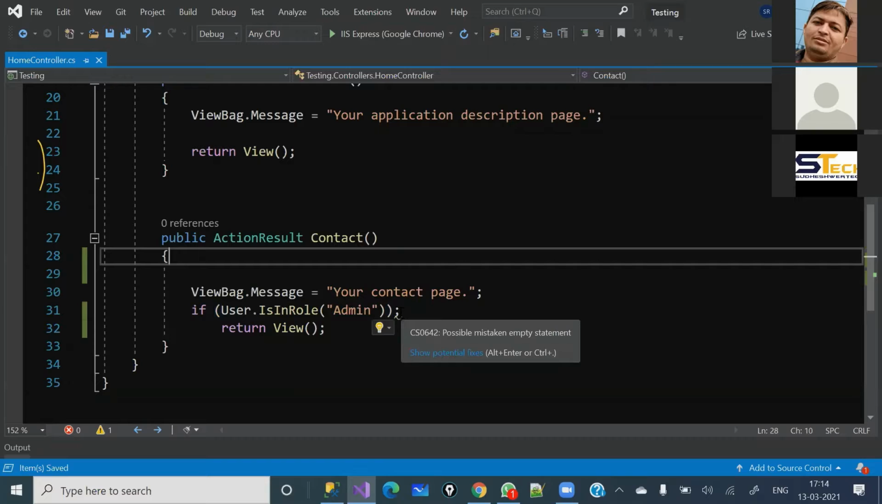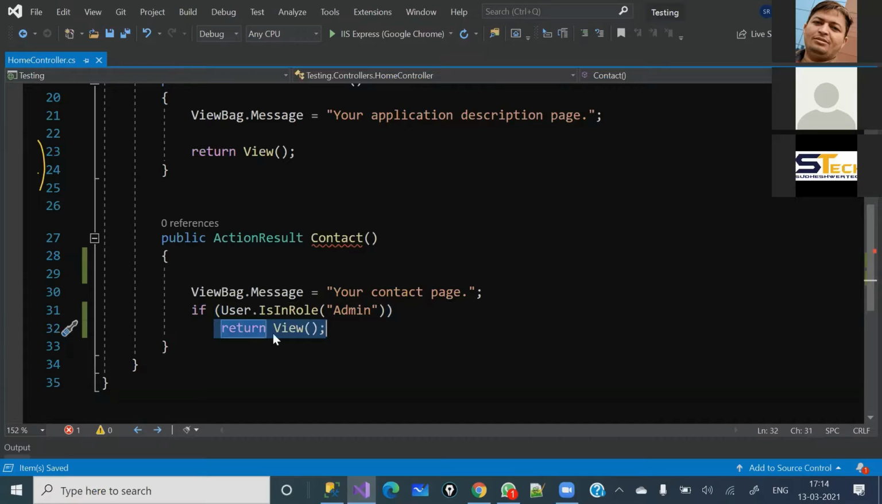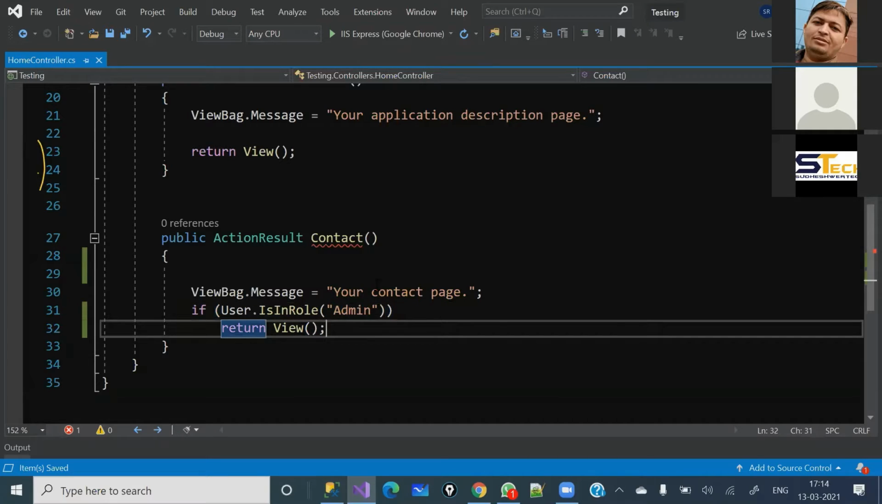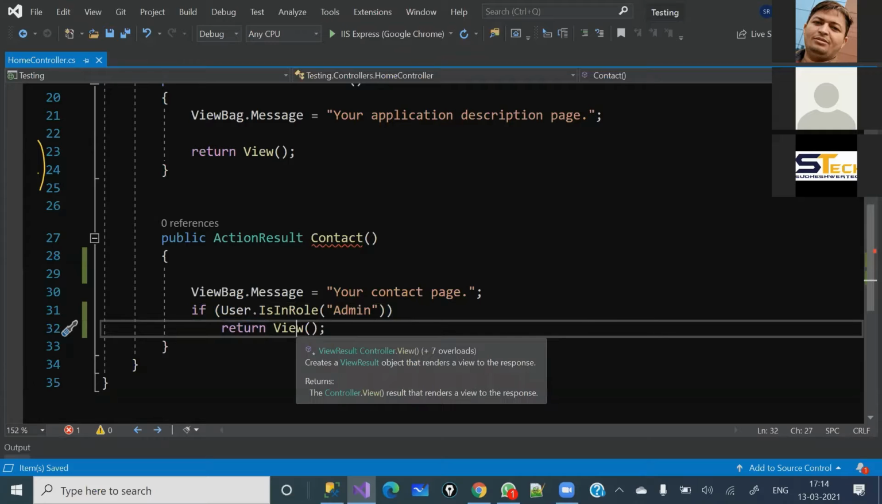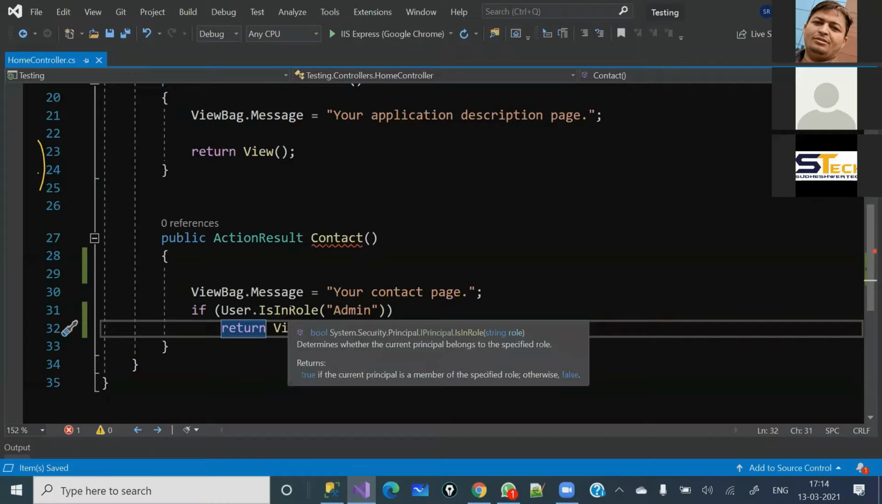It is showing a possible mistaken empty statement. Oh, sorry, I am putting the if condition. So if this condition is true, if it is part of this, then it will load this page. Otherwise I am going to create a different page. That page will be visible to the particular user. He or she cannot access the contact page.